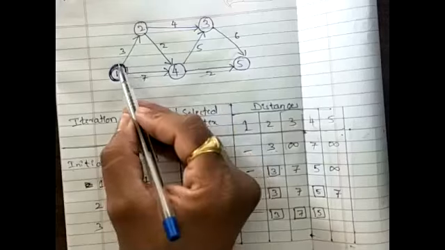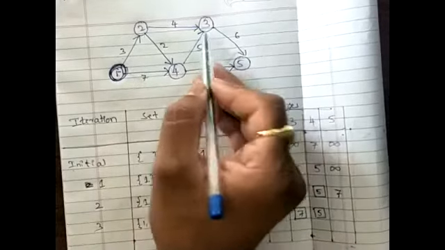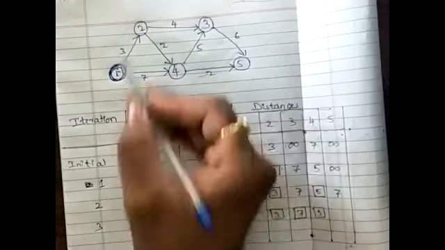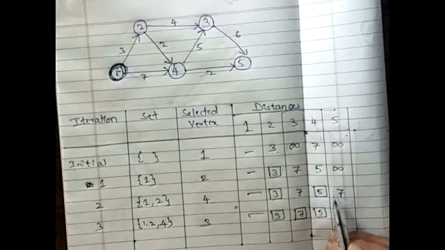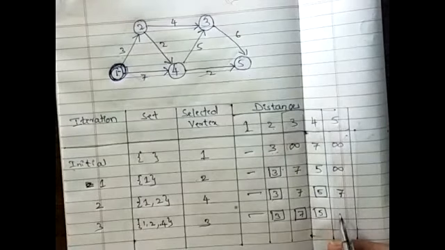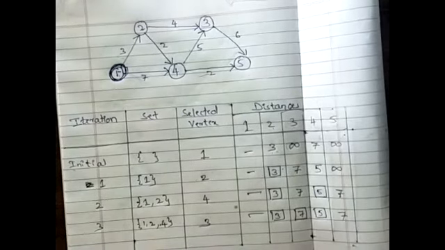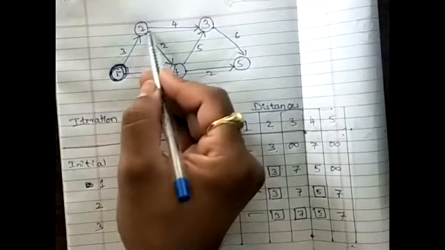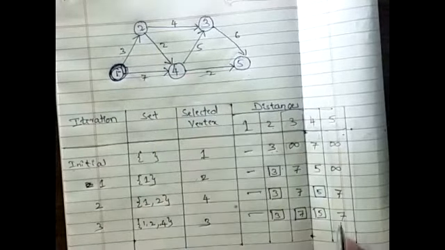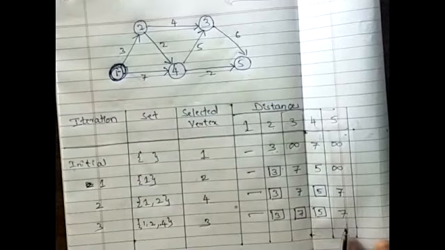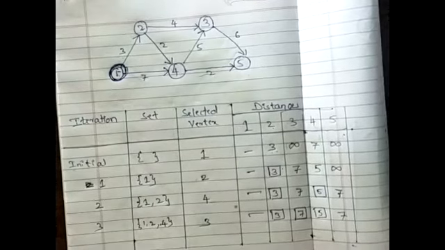Now, if I want to reach 5, that is from 1 to 2, 2 to 3, 3 to 5, what is the total cost? 13. But already there is a path existing which is shorter than the 13. So I would retain the previous value itself. I will not go via 1 to 2, 2 to 3, and 3 to 5 to reach from 1 to 5. So I will retain the previous itself, that is 7. So this particular iteration is also done.